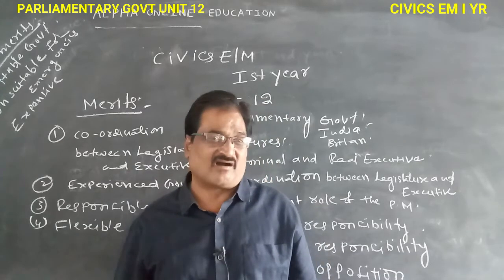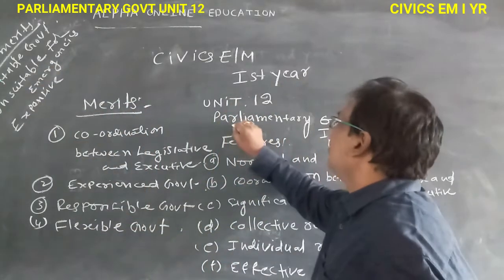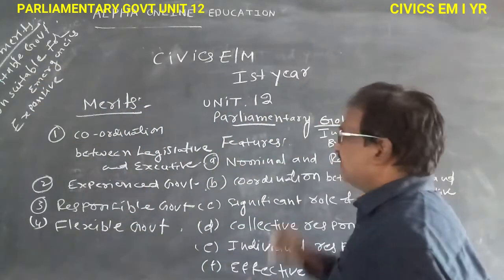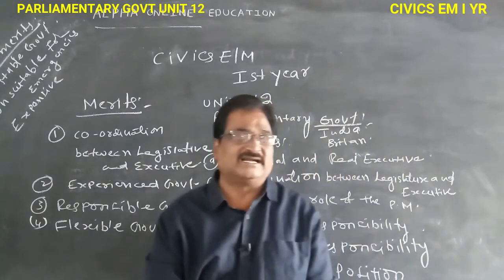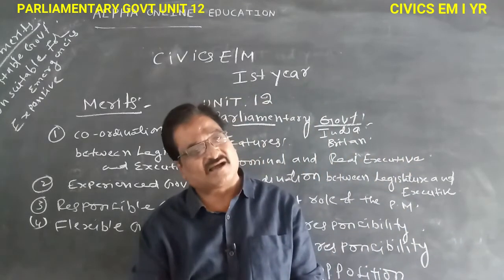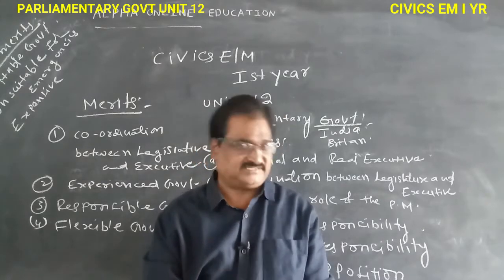India is the best example of the parliamentary form of government.